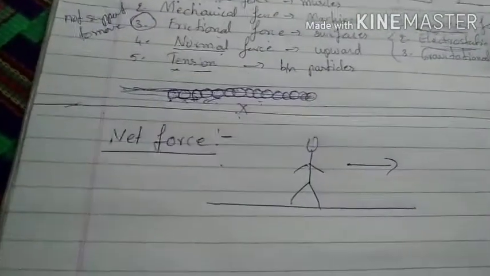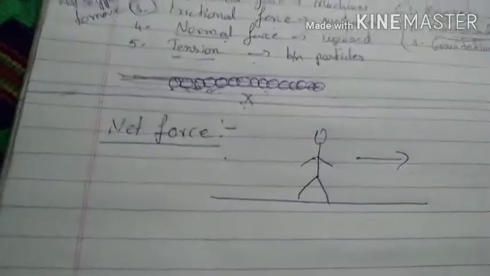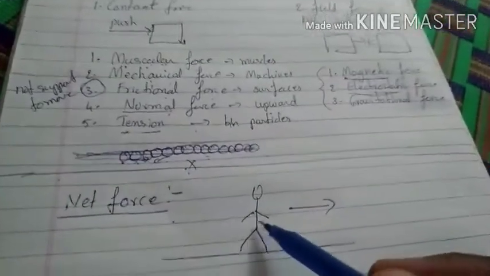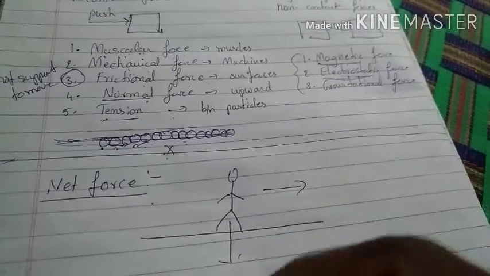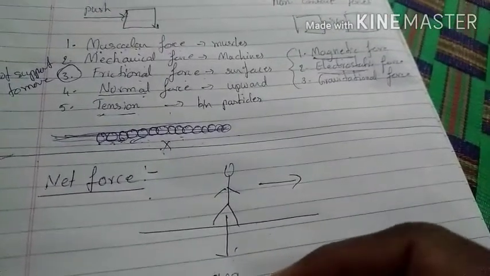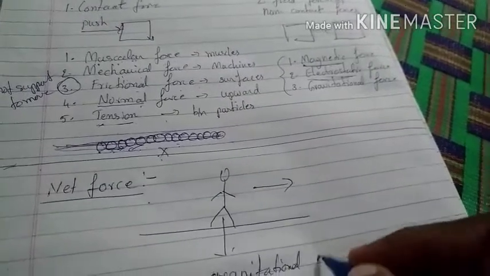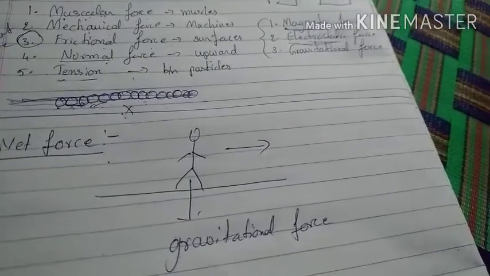See, I already said, in the downward direction, as long as we are living on the earth, definitely there will be a gravitational force. So as he is walking on the road on the earth, downwards there is a gravitational force.